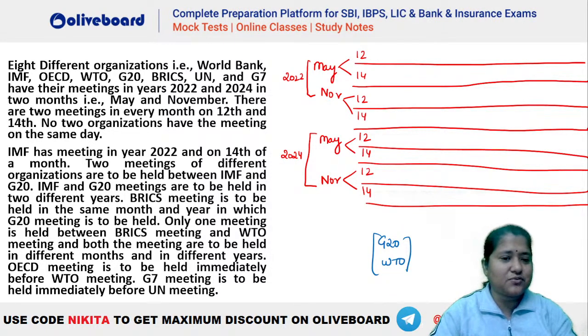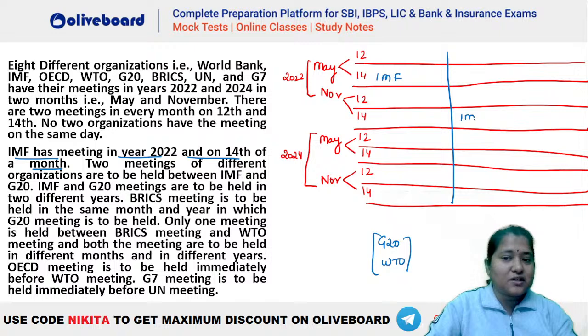Everything is connected, absolutely. So IMF has a meeting in 2022 and on 14th of a month. So you can see IMF has to be 2022 in 14th of a month. So either this one or this one, isn't it? So either of the two. Two meetings of different organizations are held between IMF and G20. So we have G20 here. In this case, you can have two possibilities.